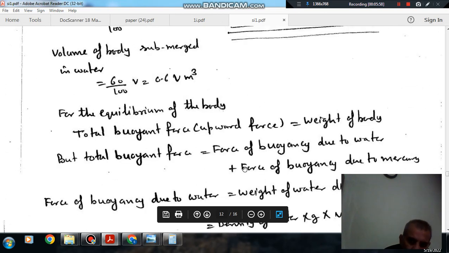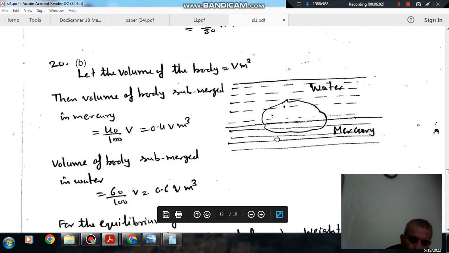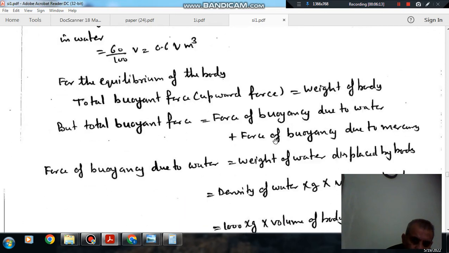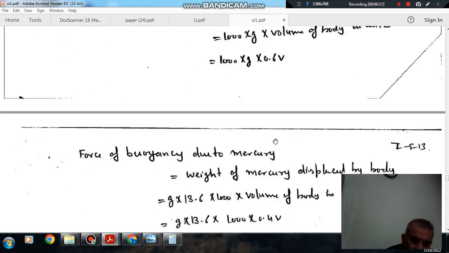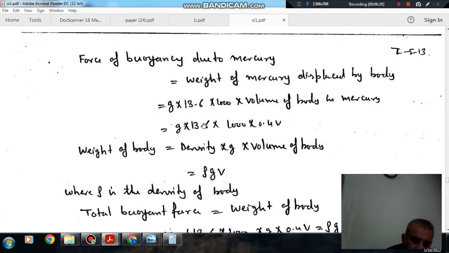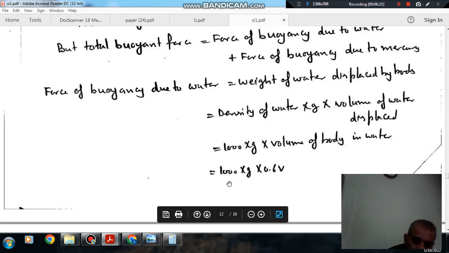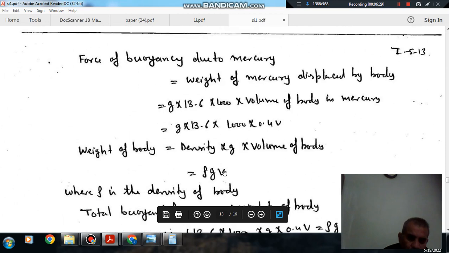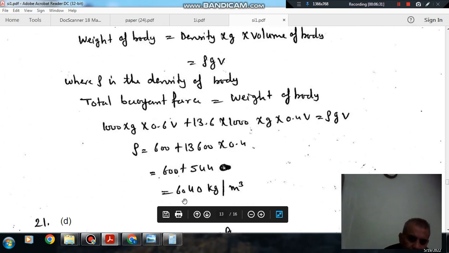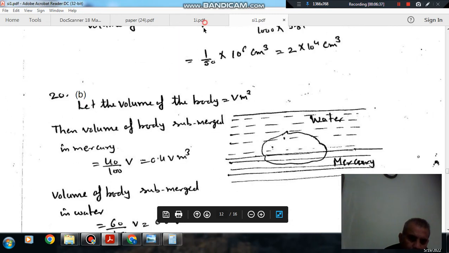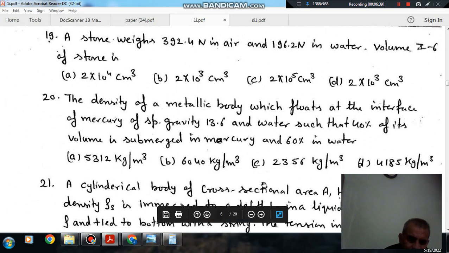We just have to equate the buoyant force caused by mercury and buoyant force caused by water to weight of the body. Buoyant force of mercury is volume submerged in mercury into density of mercury into G, and buoyant force by water is volume submerged in water into G into density of water. By equating this we get density as 6040 kilogram per meter cube. So answer is option B.